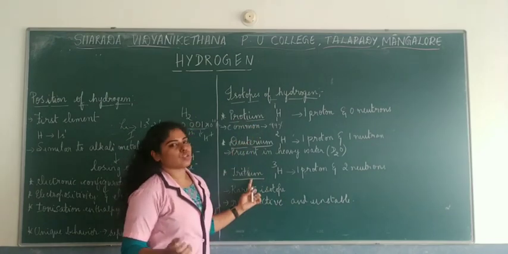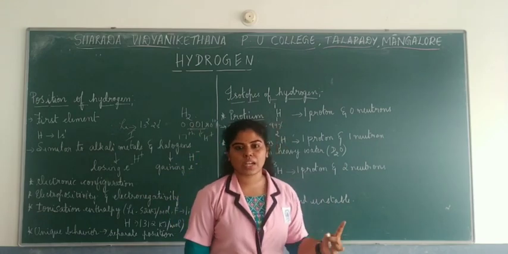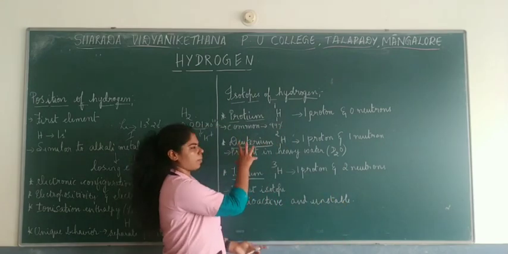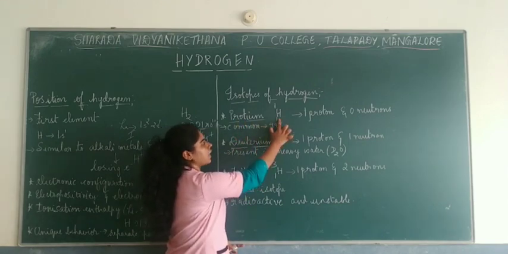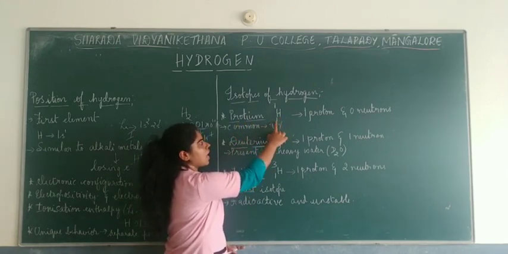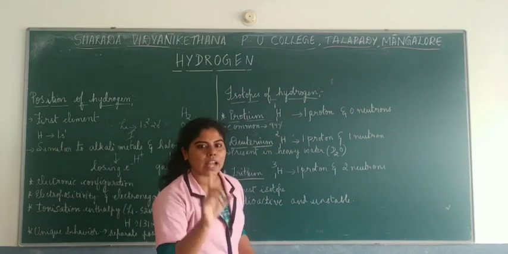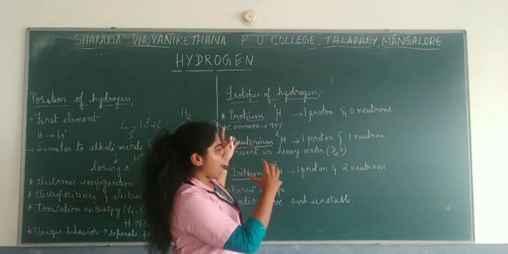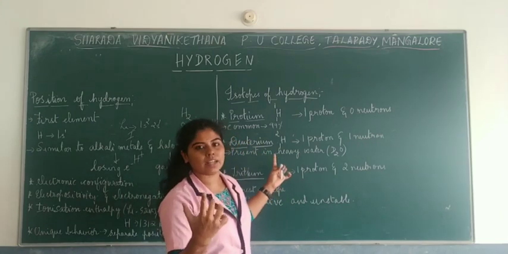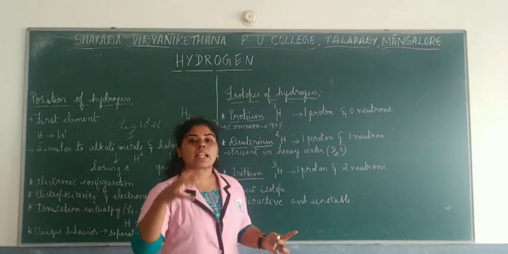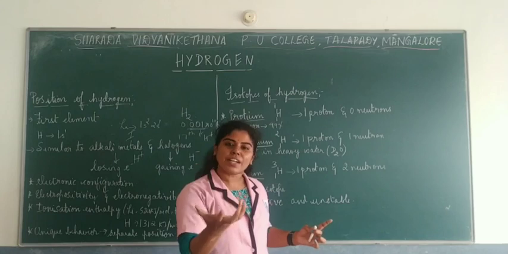These three isotopes you have already studied in the classification of elements chapter. Now let me talk about it once again.